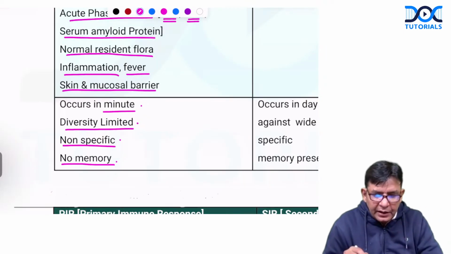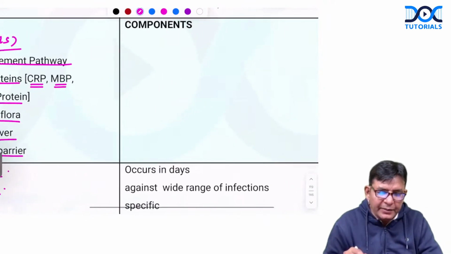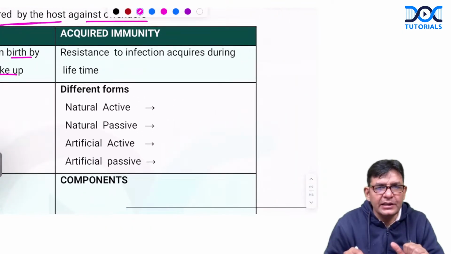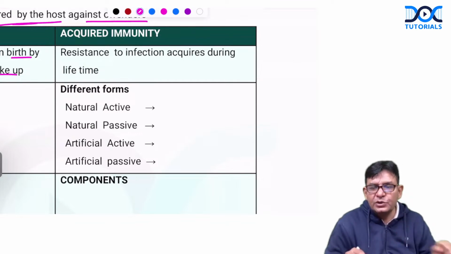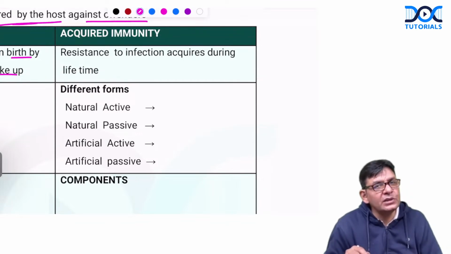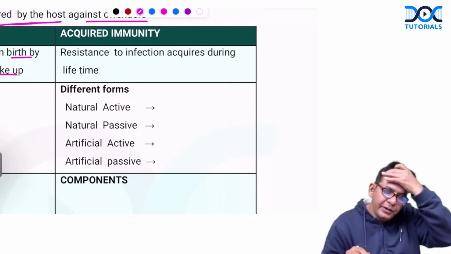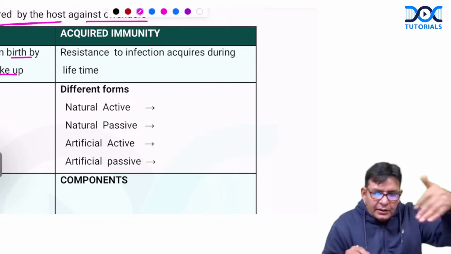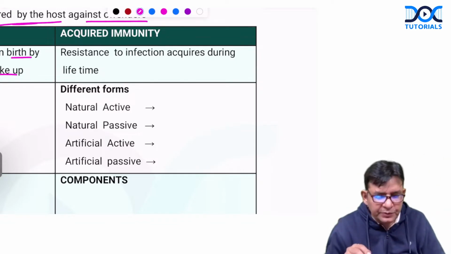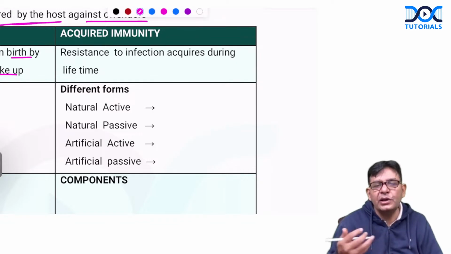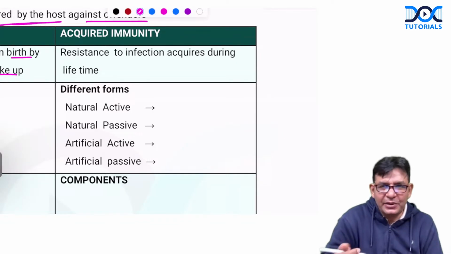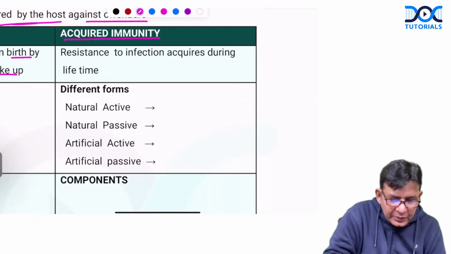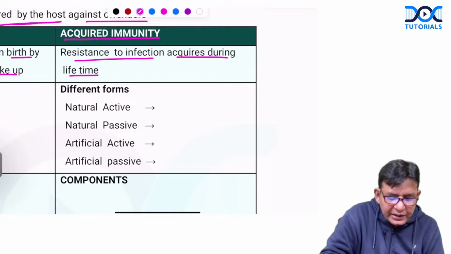Is it fine? Now coming to the acquired immunity. Acquired immunity is what, guys? The things which you have acquired in your life through struggles. Like you have obtained your MBBS degree, now you are trying, later on will try for the MD also. So all these things which you have acquired, that sort of thing is termed as acquired immunity. Okay, so acquired immunity is resistance to infection acquired during the lifetime.